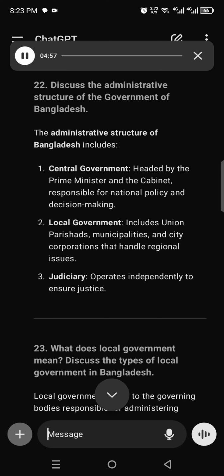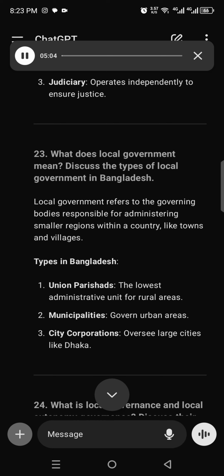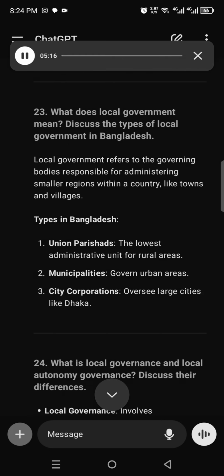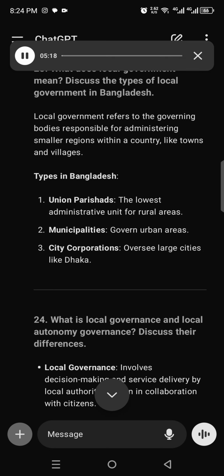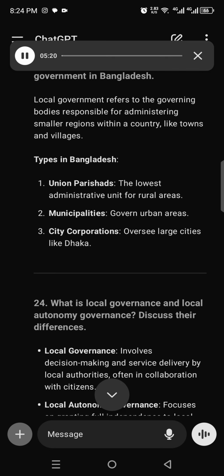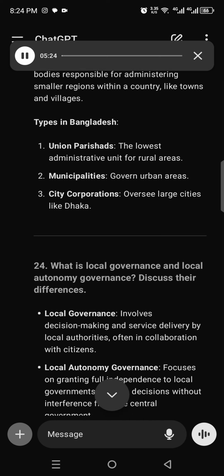23. What does local government mean? Discuss the types of local government in Bangladesh. Local government refers to the governing bodies responsible for administering smaller regions within a country, like towns and villages. Types in Bangladesh. 1. Union parishads, the lowest administrative unit for rural areas. 2. Municipalities, govern urban areas. 3. City corporations, oversee large cities like Dhaka.